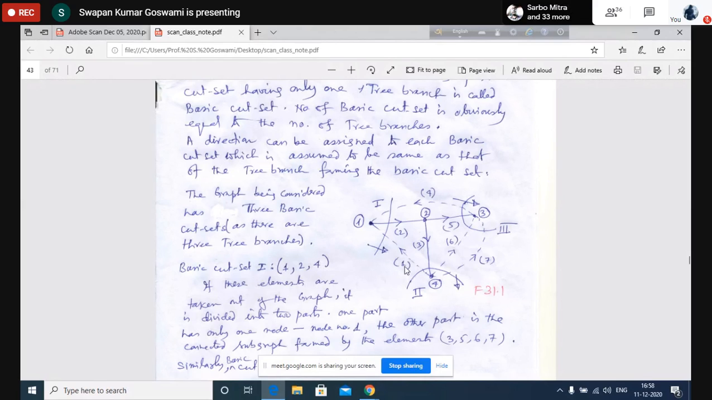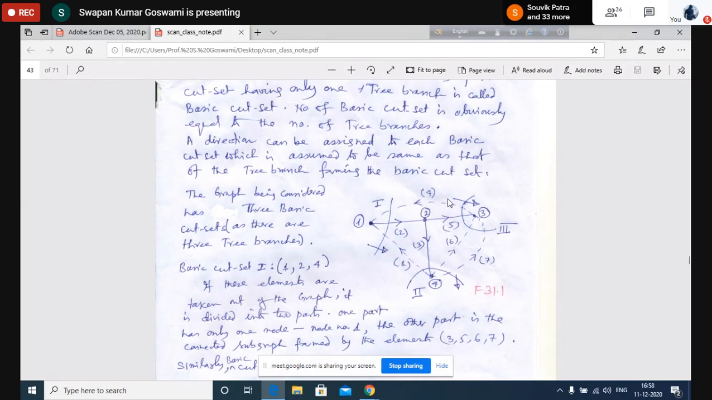What will happen? If 1, 3, 5, 4 are removed, then in one section there will be elements 6 and 7. In the other section, only element 2 will be left. Okay. I am removing this one, this one, this one, this one. So 2 will be left in one half. On the other half, 6 and 7 will be left. All right. That means in that case, that also is a cut set, because these 4 elements together are forming a cut set. But this is not a minimum basic cut set.